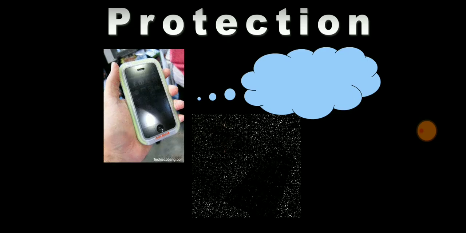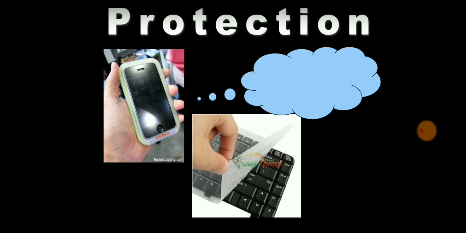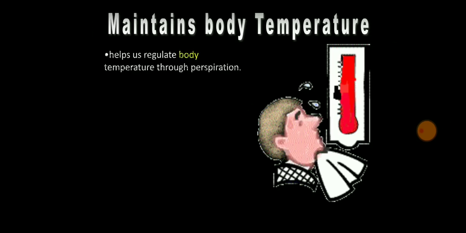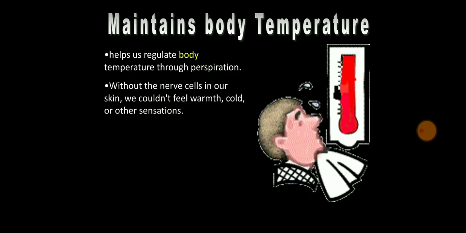Now on the screen, as you can see, our mobile cover or screen guard gives protection to our mobile or keyboard. In the same way, your skin protects your organs from infection, injury, as well as water loss. The next function is to maintain body temperature, which is also known as thermoregulation. It helps to regulate the body temperature. Without the nerve cells in our skin, we couldn't feel warmth, cold, or any type of sensation.